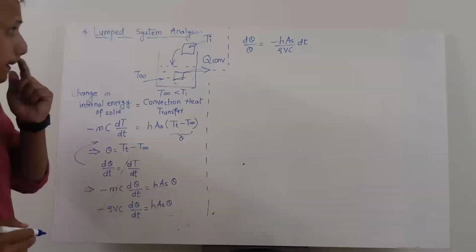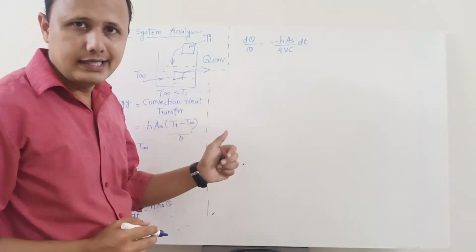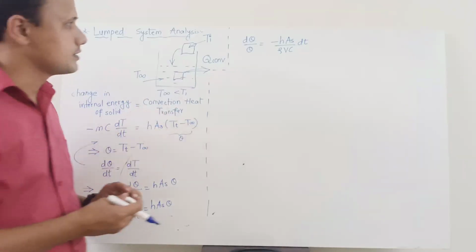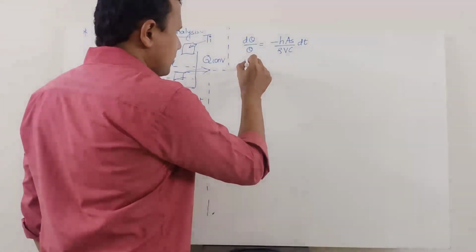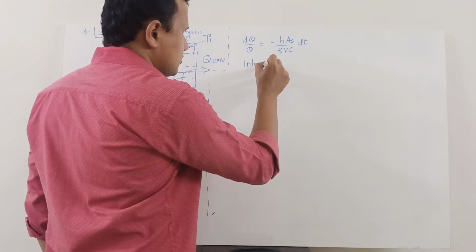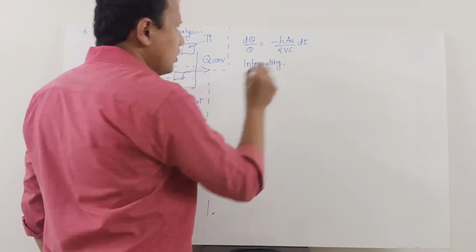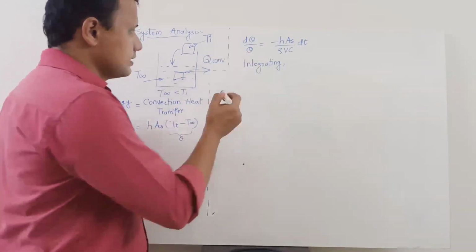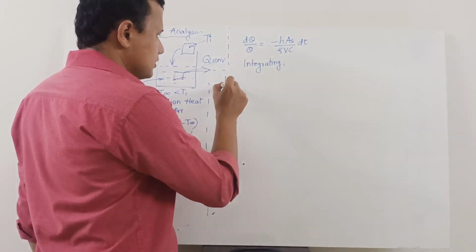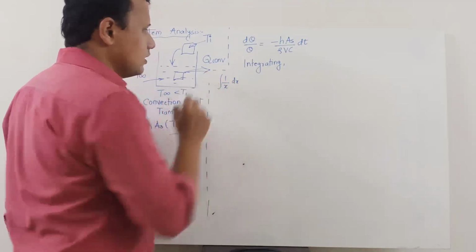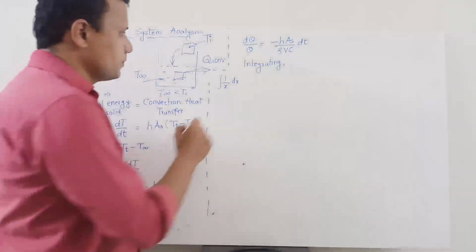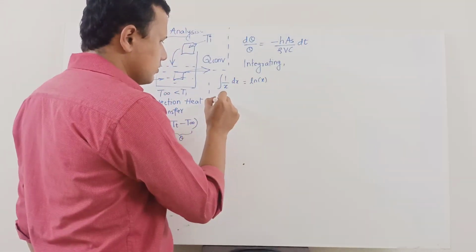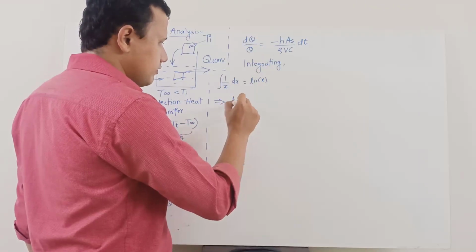Okay, now this is a kind of differential equation. We can integrate it so that we will obtain the equation for the entire domain, for the entire physics. So integrating. Now if you observe this d theta upon theta, this integration is similar to integration of 1 upon x with respect to x itself, and as we know its integration will be ln of x. So similarly, this will be ln of theta.